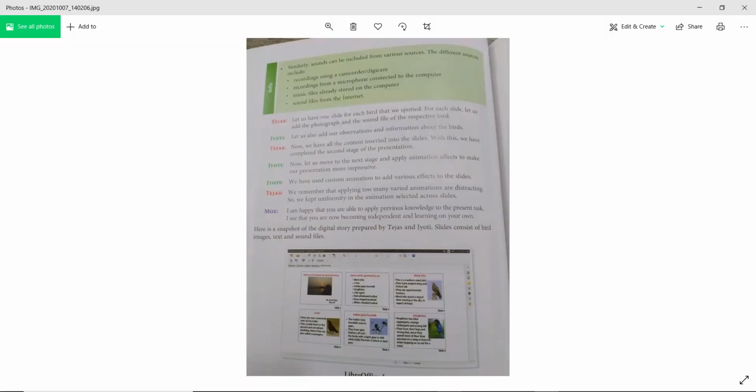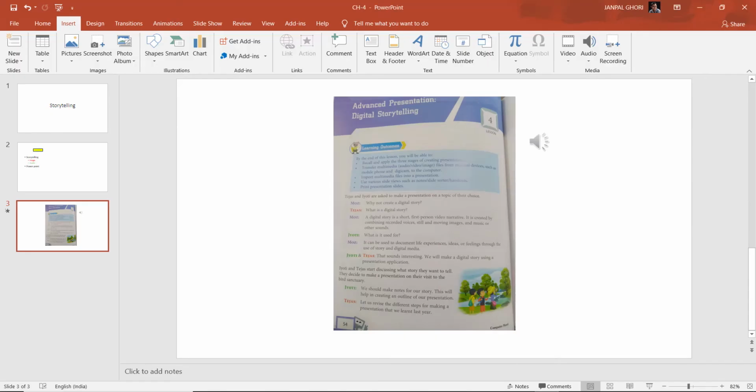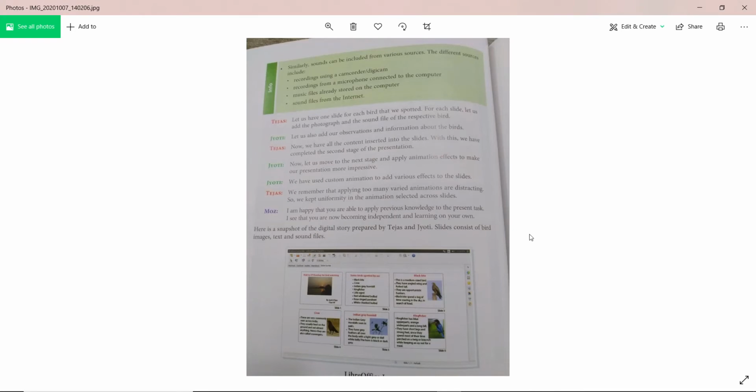So let's go further. From here, similarly, it is shown how we can get a sound. In a previous slide which I have not captured properly, so it is not there, you can find it in the book. In that, about images it is shown. Okay. So after that what do we need to do? We need to check whether our slides are okay or not.